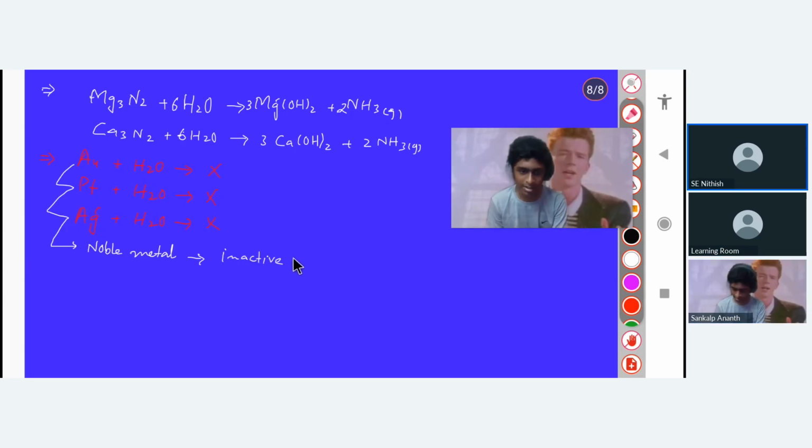They are inactive in the reaction with water. You know noble gases, right? Noble gases are inactive. Similarly, these are also inactive.